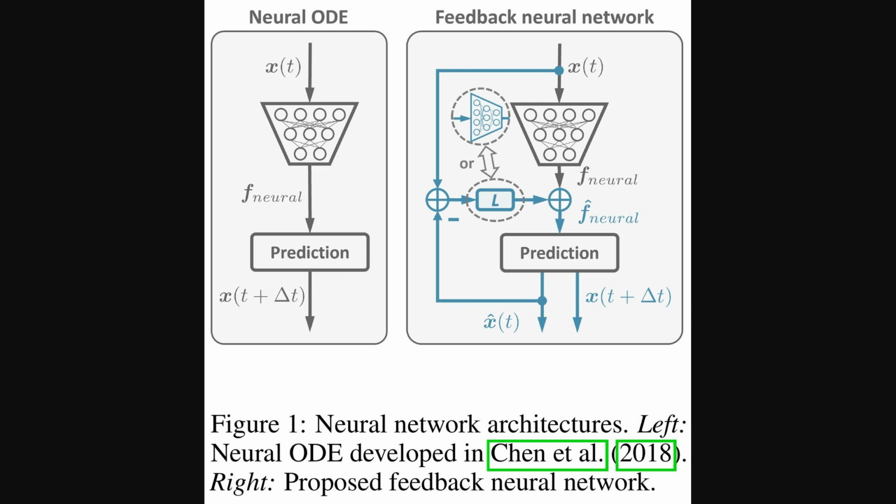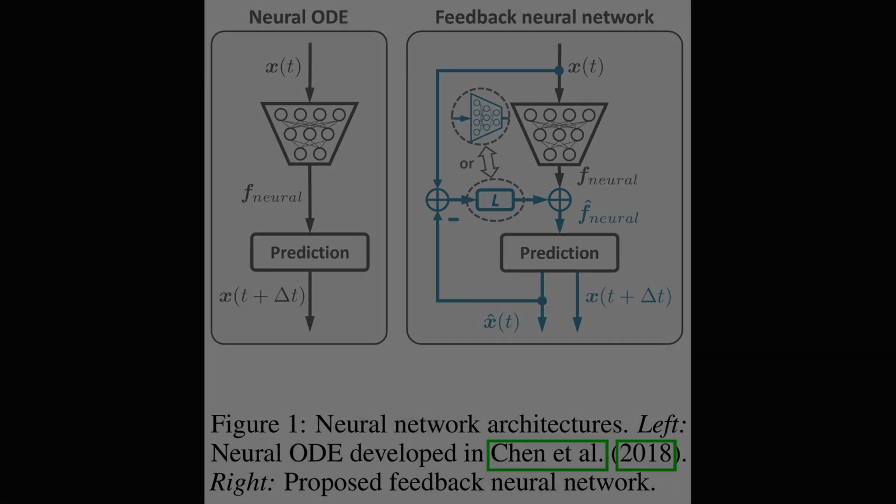Alright, this first figure nicely illustrates their core idea. On the left, a typical neural ODE, current state xt, feeds into learned dynamics f_neural for prediction. But the key is, on the right, their feedback network. It adds a loop using the error between actual and estimated state, processed by either a gain L or another neural net, to correct f_neural in real time.